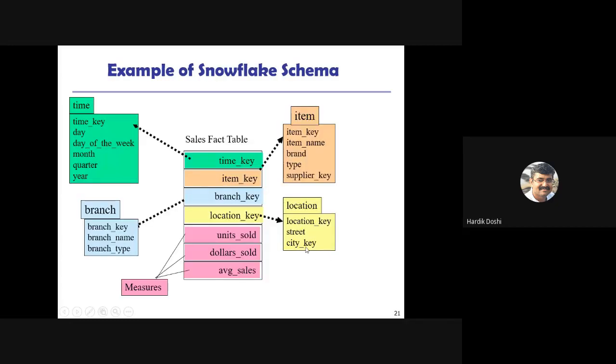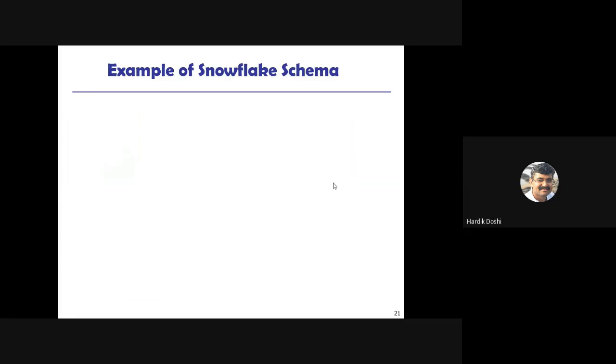So where I did the normalization, I prepared a city key and a city table: city key, city, state, and country. So I had done the normalization. If you perform the normalization of the dimension tables, then that schema is termed a snowflake schema. See this?